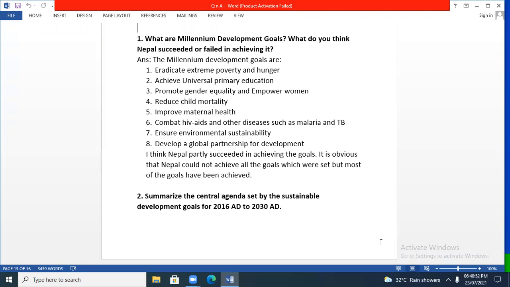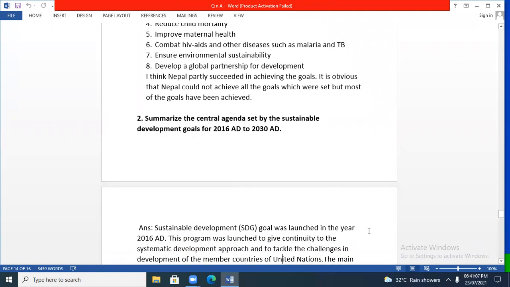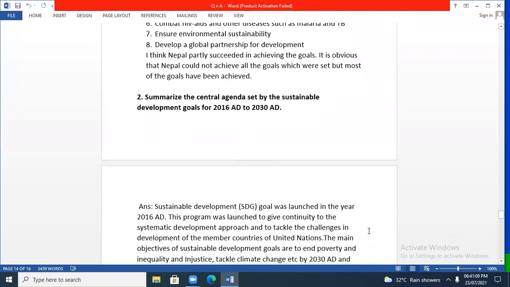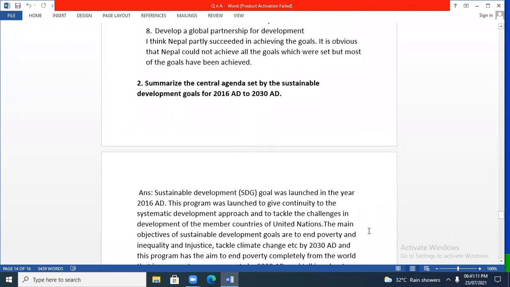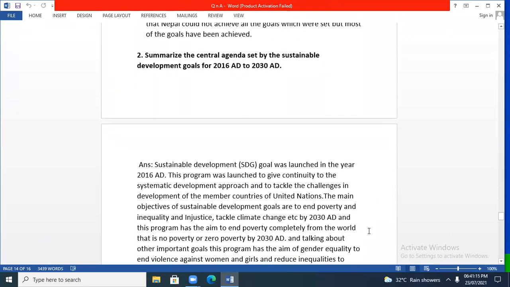I think Nepal partly succeeded in achieving the goals. It is obvious that Nepal could not achieve all the goals which were set, but most of the goals have been achieved. Similarly, you can move on to question number 2. Summarize the central agenda set by the Sustainable Development Goals for 2016 AD to 2030 AD.